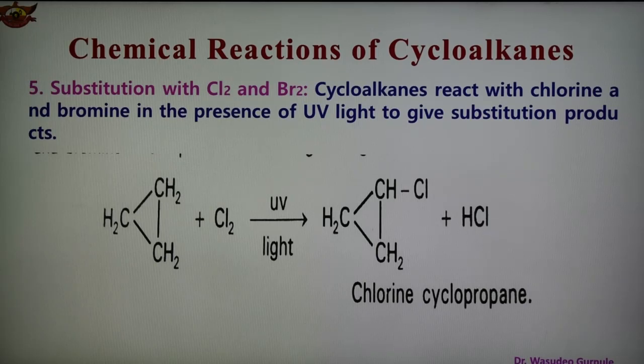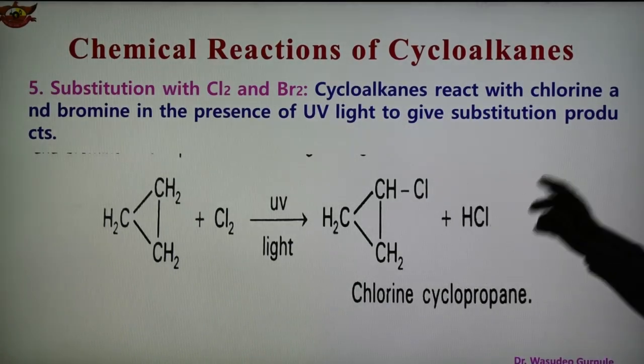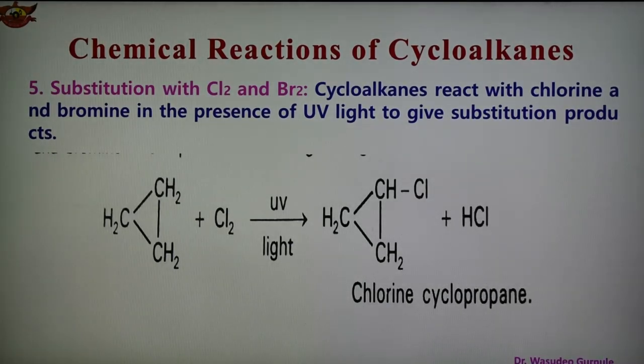So cyclopropane undergoes the substitution reaction with chlorine in the presence of UV light, and we get chlorocyclopropane, and HCl is another product. So this is reaction number 5, known as substitution with chlorine or bromine. Hydrogen is substituted by chlorine, and we get this product.